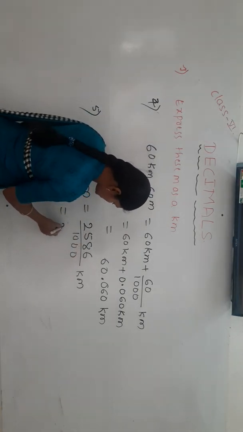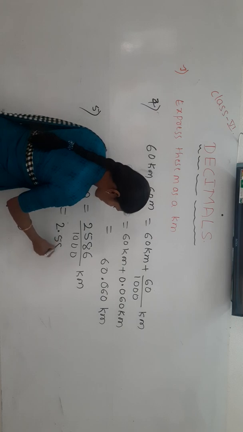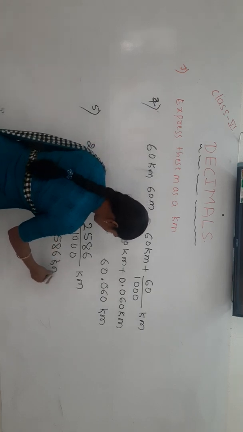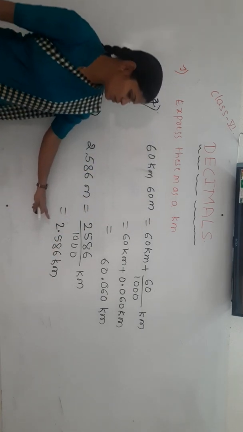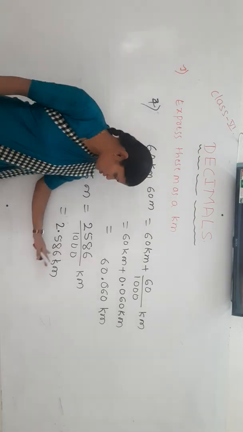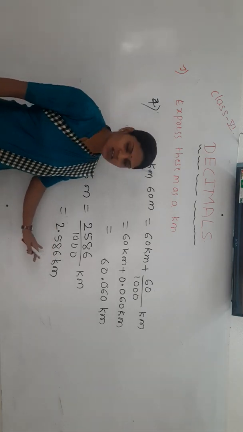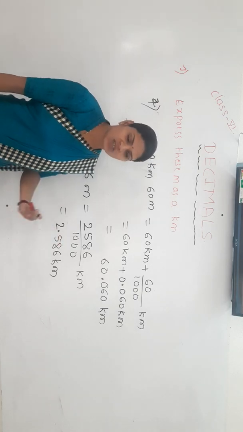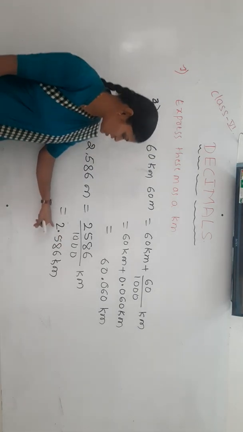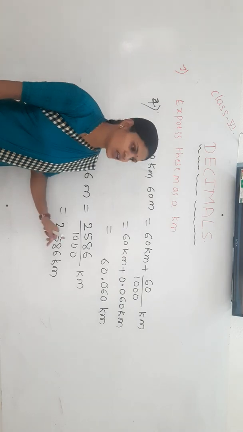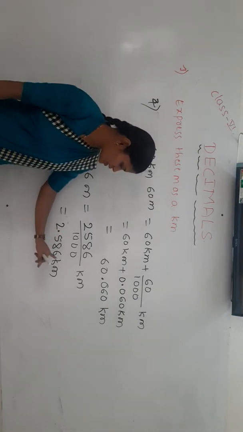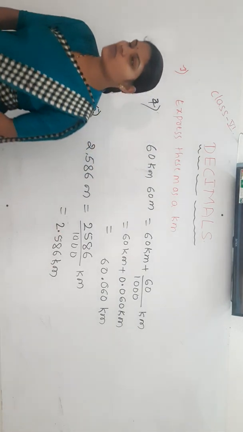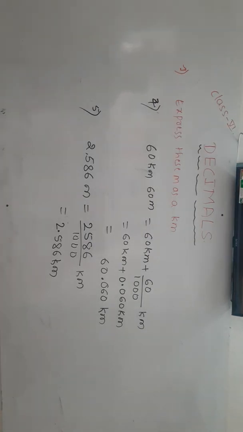After 3 digits means 2.586 kilometer. 2000 meters is 2 kilometers, plus 586 meters. We have to express it in terms of kilometers by using the decimal point, which means it becomes 2.586 kilometer. Just pause it and take this one.